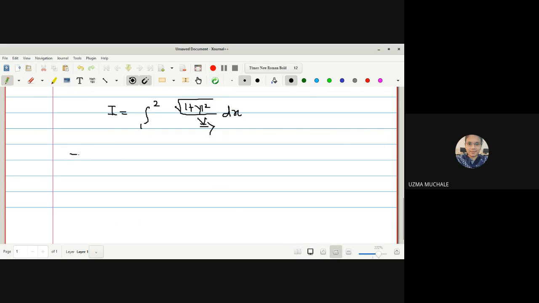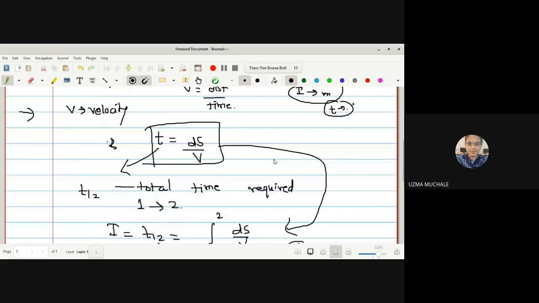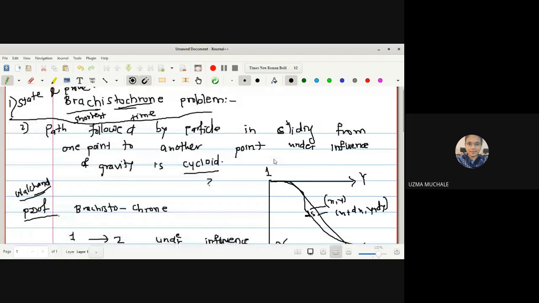For that, first we'll go for the kinetic energy. We know the equation for the kinetic energy is T equals 1 upon 2 mv square, right? And the equation for potential energy is minus mgx. Okay, why am I writing x? Because here the particle is falling in such a way that it is in the direction of the x axis.